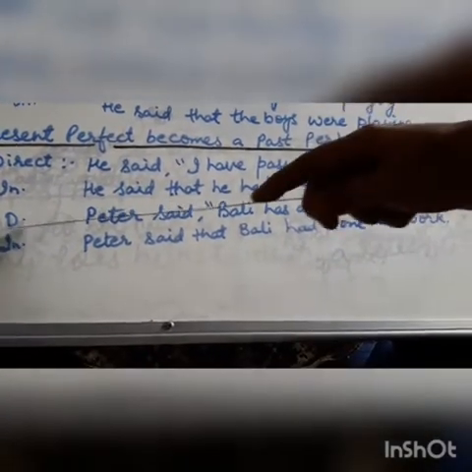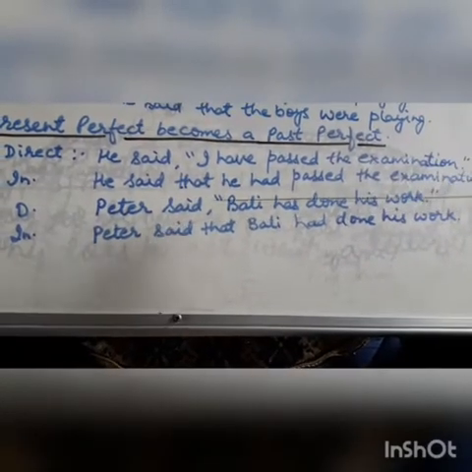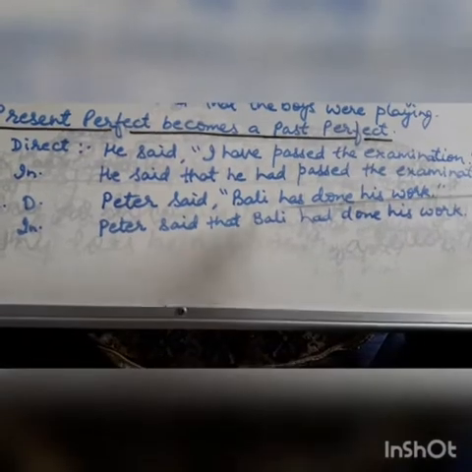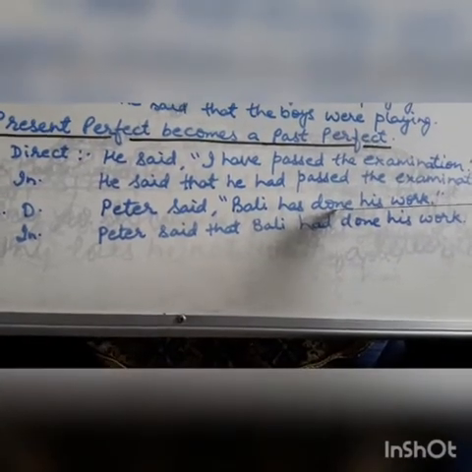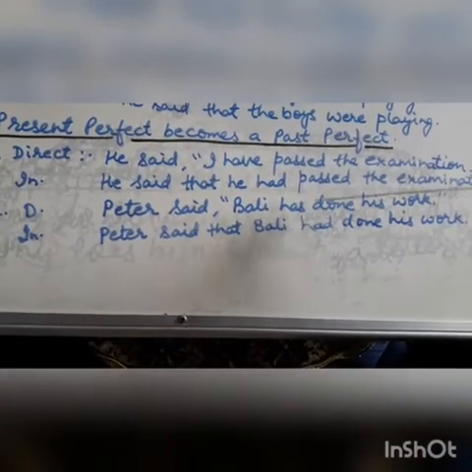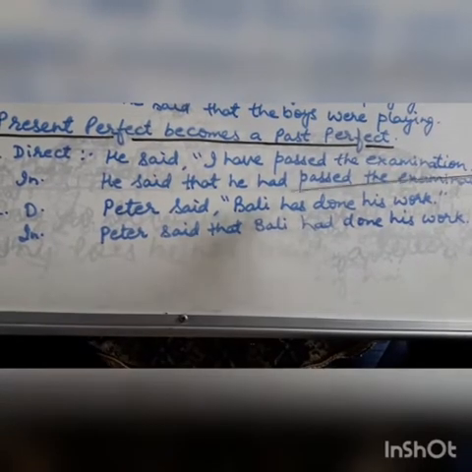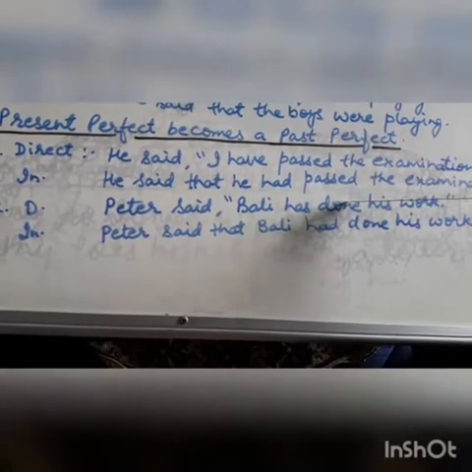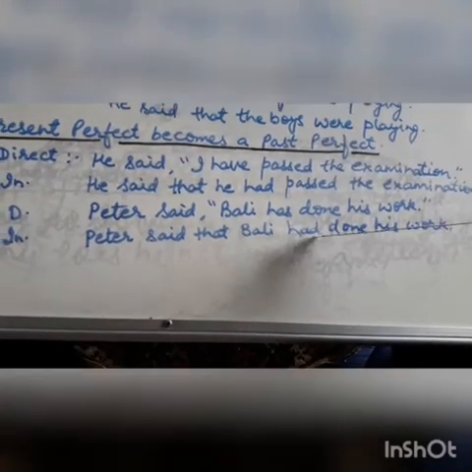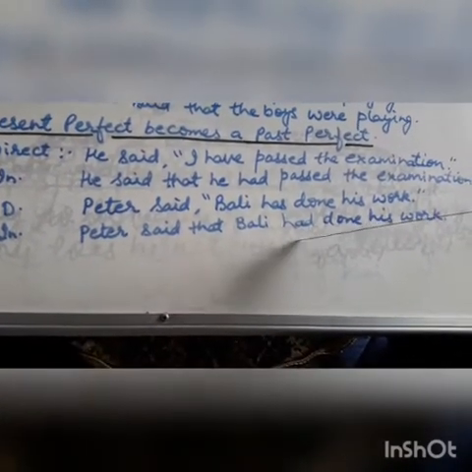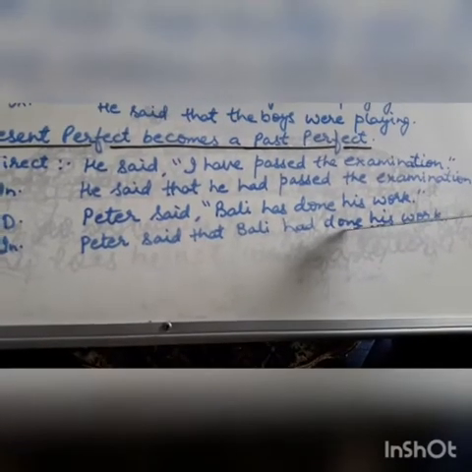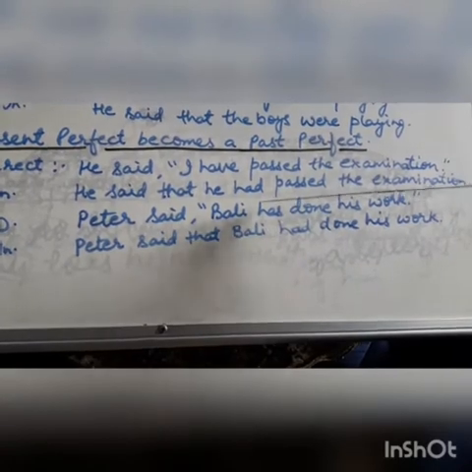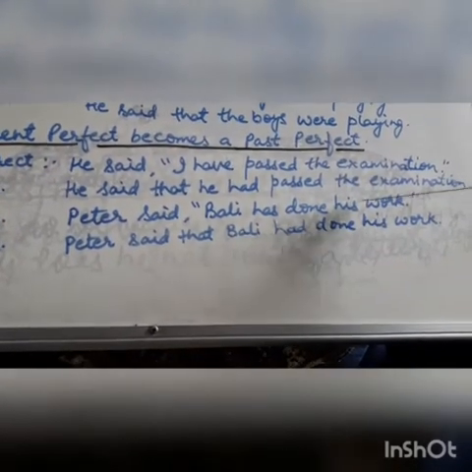Look at another example. Peter said, "Bali has done his work." Again see the formula, has plus the third form of the verb. Do is the verb: do, did, done. Done is the third form. Has plus V3 is here, so it is in present perfect tense. While converting into indirect, you will use past perfect, had plus the third form of the verb. So the answer will be: Peter said that Bali had done his work.